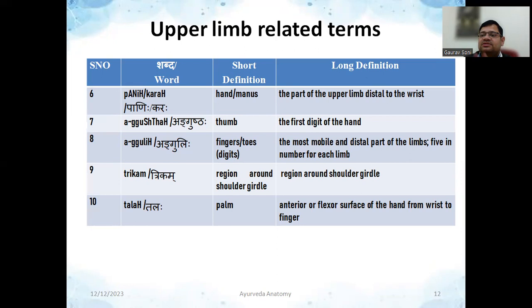Tala means palm. This part is palm. This whole thing is pani, but this particular thing is tala. Anterior or flexor surface of hand from wrist to finger will be called the palm part. तो palm के पीछे जो हम लोग उल्टा पढ़ते हैं, that is dorsum part.